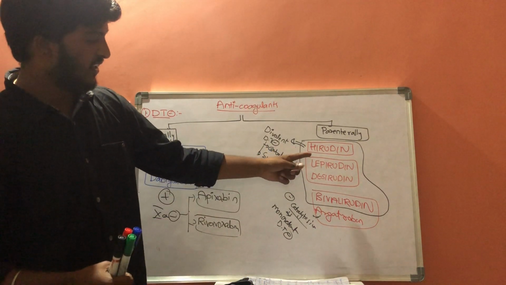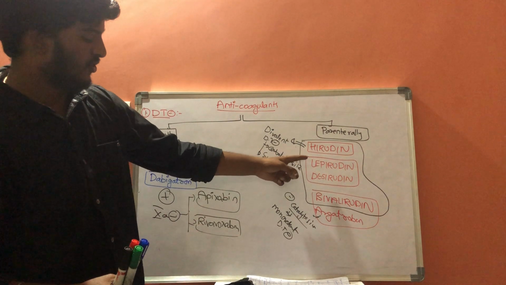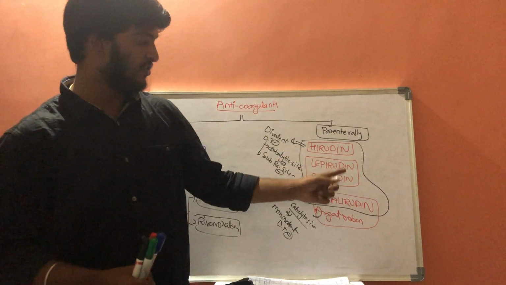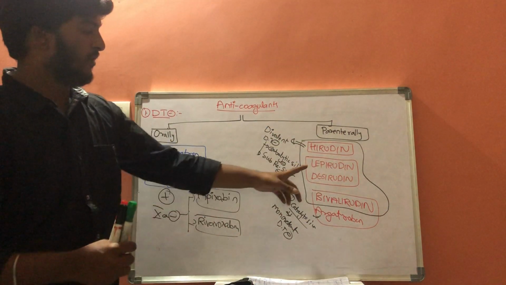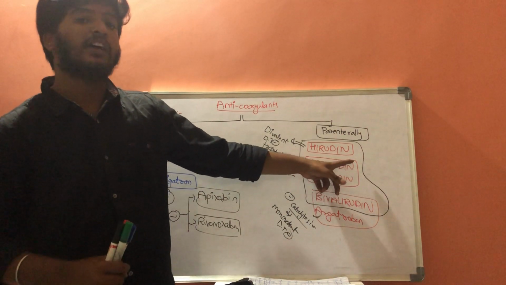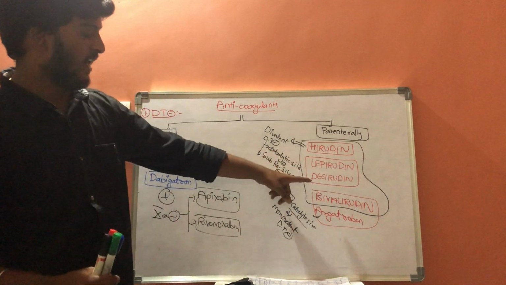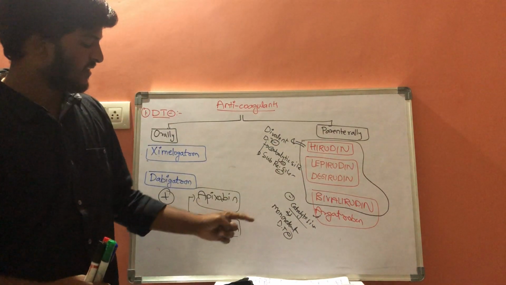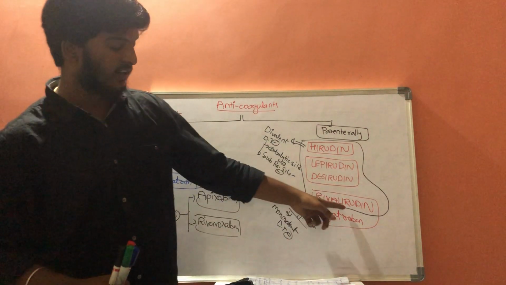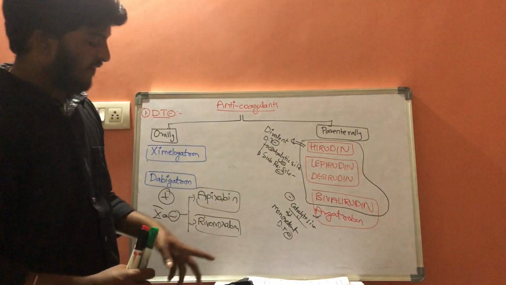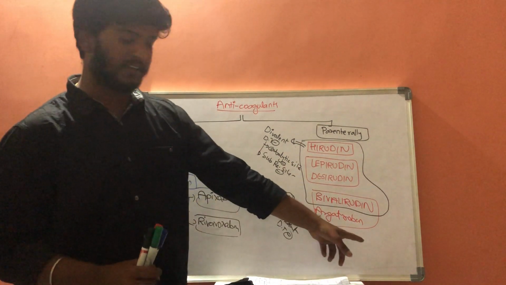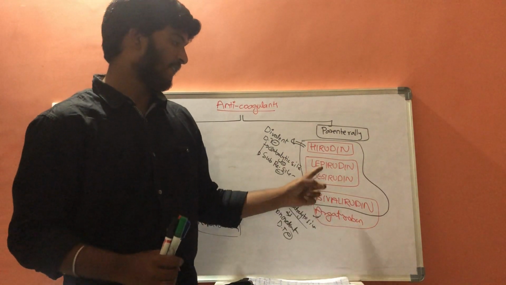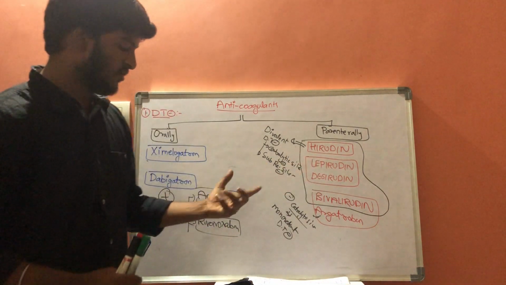First of all, lepirudin is used in heparin induced thrombocytopenia, and desirudin is used for prophylaxis of deep vein thrombosis, whereas bivalirudin is used for treatment of myocardial infarction, whereas argatroban is used for the same treatment of heparin induced thrombocytopenia.